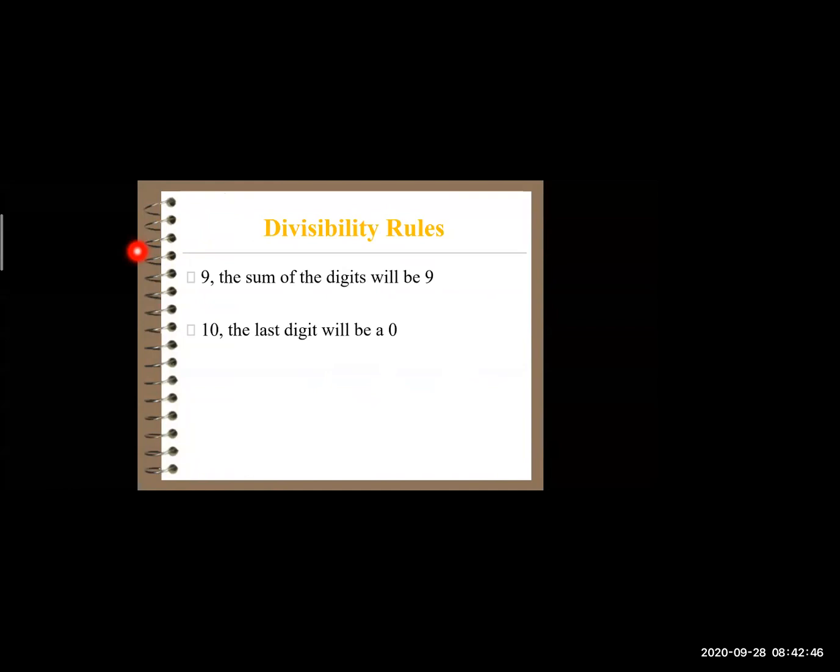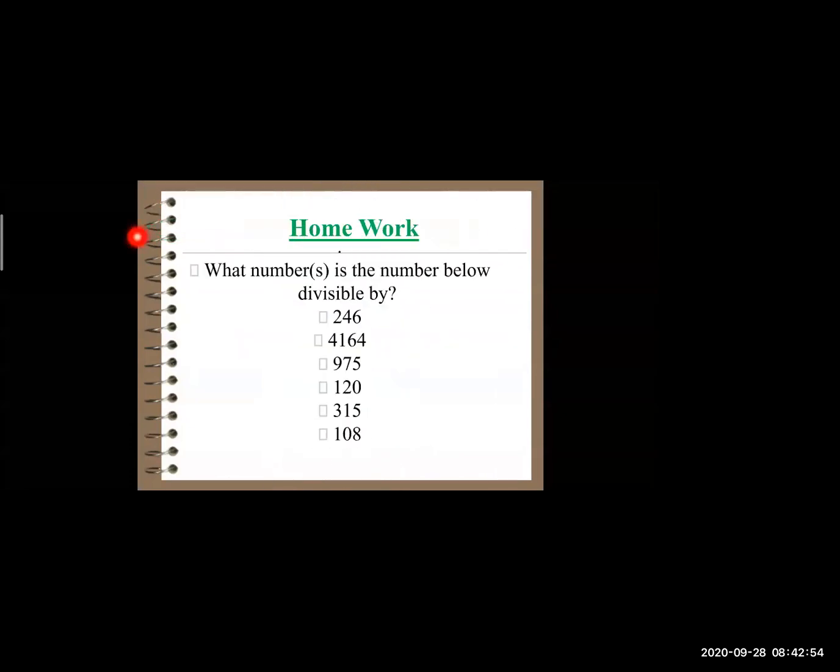I think you are all clear with the tests of divisibility for 2, 4, 5, 9, and 10. I have a small assignment. You can see the numbers. What numbers is the number divisible by? So 246, you have to try for all the numbers. Is it divisible by 2? Is it divisible by 3? Is it divisible by 4? Is it divisible by 5? I will give you a screenshot.